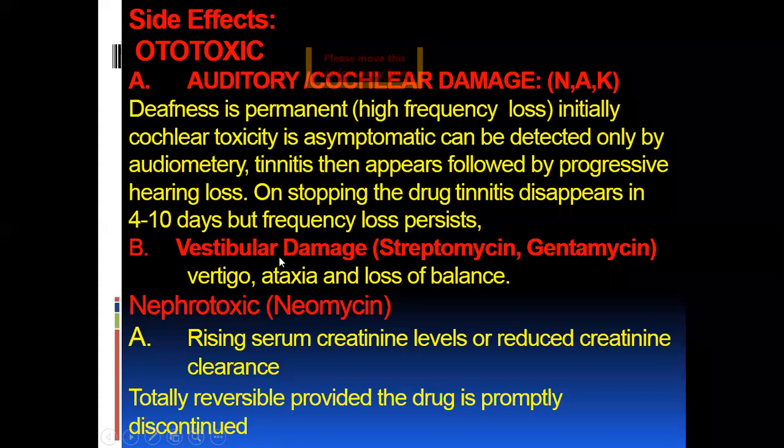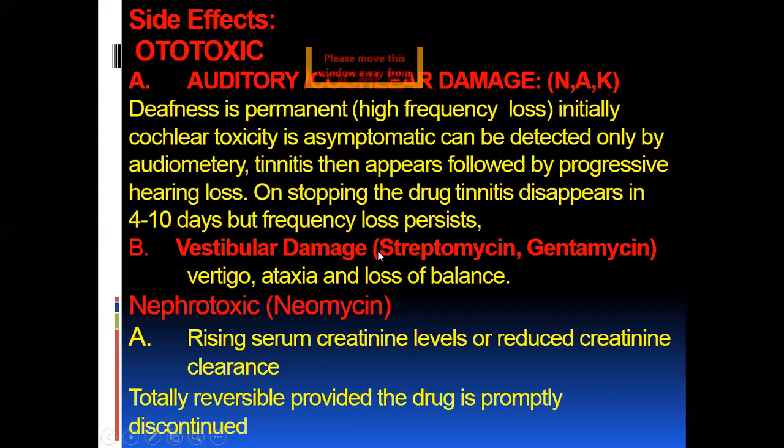Second is vestibular damage. Now, auditory damage mostly occurs with neomycin, kanamycin, and amikacin. These can cause auditory damage more than the other drugs of the group.